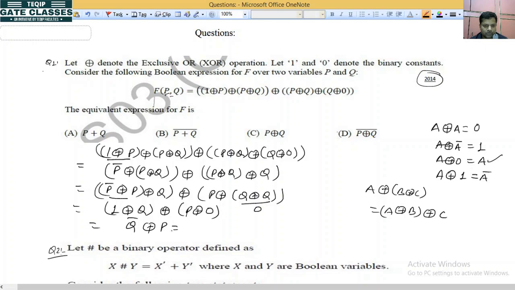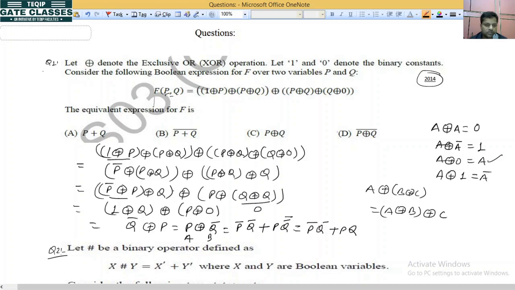Now we know that the XOR gate obeys the commutative law also, so it can be written as, now this is A, this is B, so it will be A bar B. A bar B is P bar Q bar plus A B bar. A B bar will be P Q with double bar, so it will be P bar Q bar plus PQ.